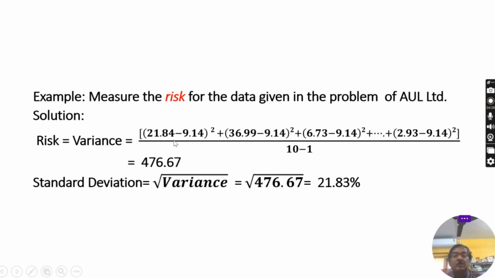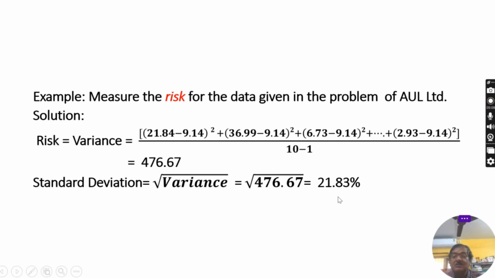This is the calculation for finding out the risk. The Ri minus R bar, where the average return is 9.14, which I have already calculated. In this way, for every year the figure is subtracted from the average and then squared. This is the 10th year, 10 number of years' figures, and divided by n minus 1. And the value of variance is this. You can calculate it, check it, and the standard deviation is 21.83%. The higher the value of standard deviation, the more the risk.